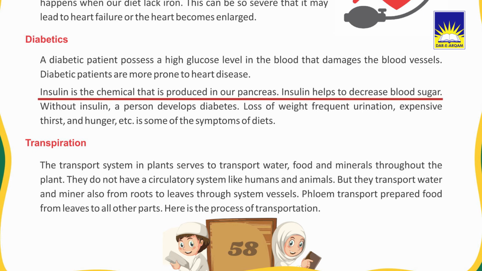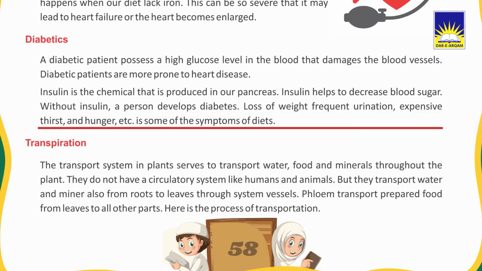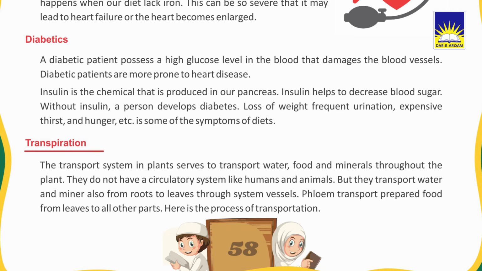Insulin is the chemical that is produced in our pancreas. Insulin helps to decrease blood sugar. Without insulin, a person develops diabetes. Loss of weight, frequent urination, excessive thirst, and hunger are some of the symptoms of diabetes. Transpiration. The transport system in plants serves to transport water, food, and minerals throughout the plant.